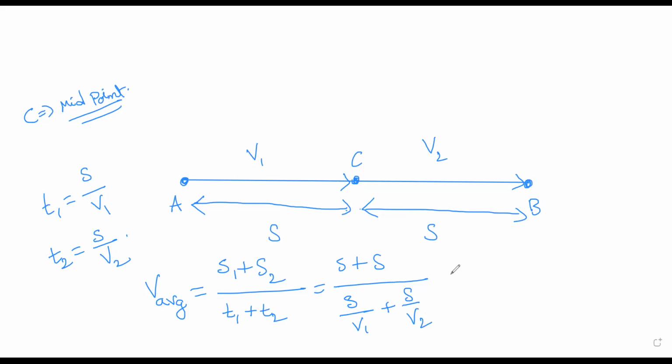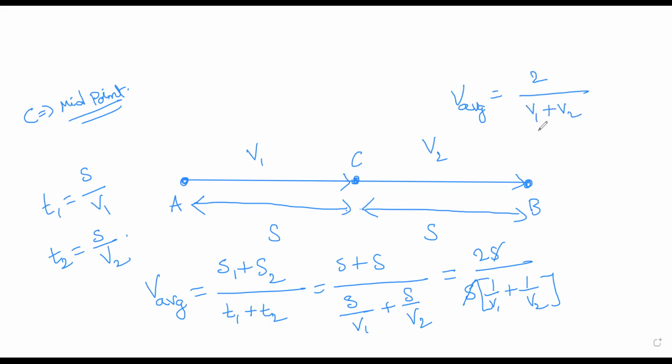So this is what we'll do. S plus S is 2S, divided by, so we can take S as common, you get 1 by V1 plus 1 by V2. It's very, very simple. Now S gets cancelled out, and then you pick up the LCM in the denominator. So V average happens to be 2 divided by V1 plus V2 divided by V1V2. You combine the fraction, and then you get 2V1V2 by V1 plus V2. This is the answer.